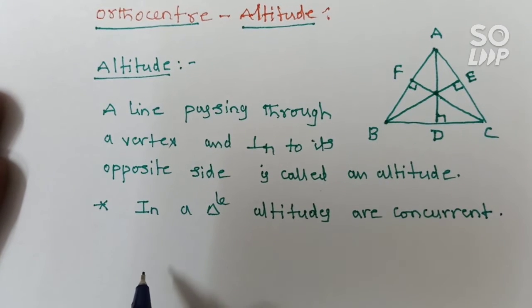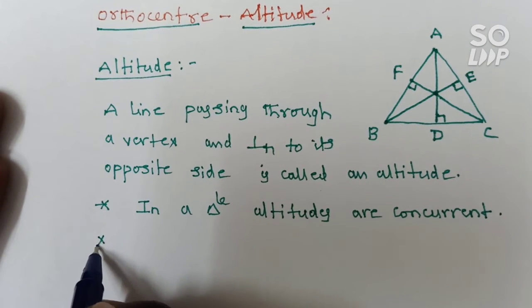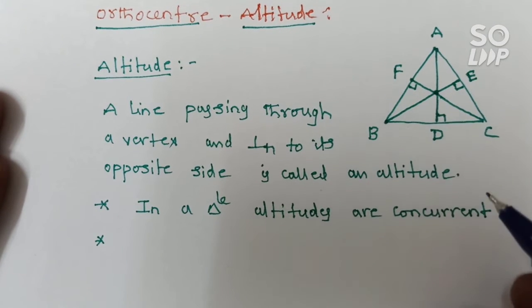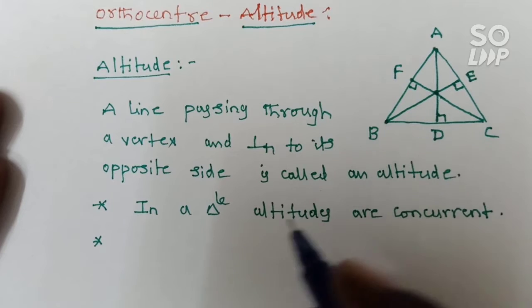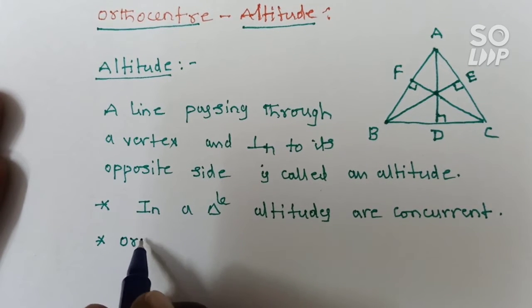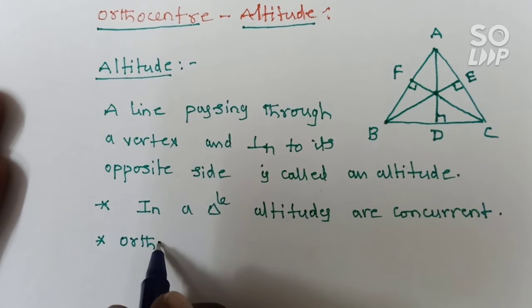Right? So next, the point of intersection of any two altitudes is called an orthocenter. The next one is the definition of orthocenter.